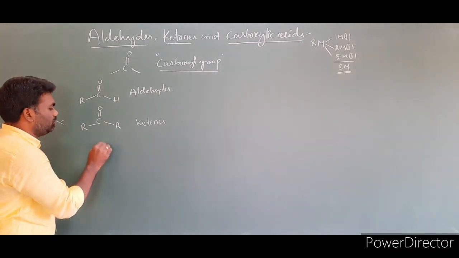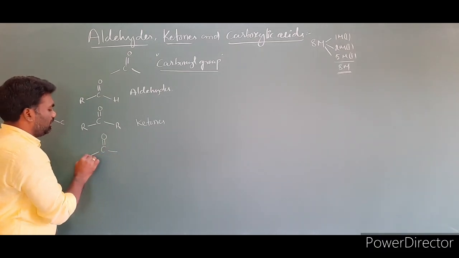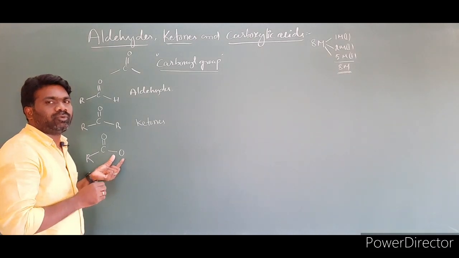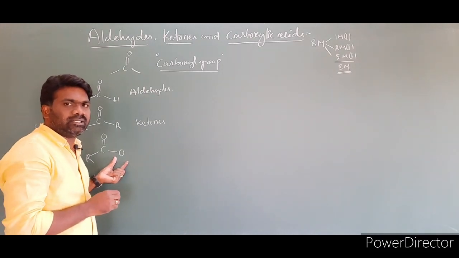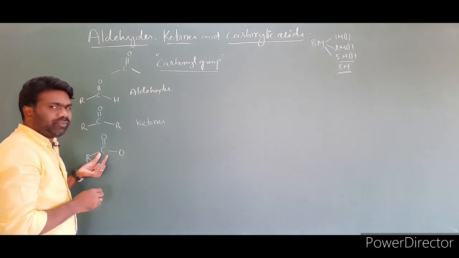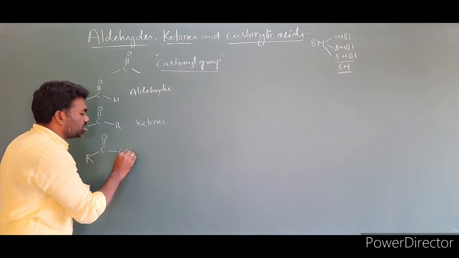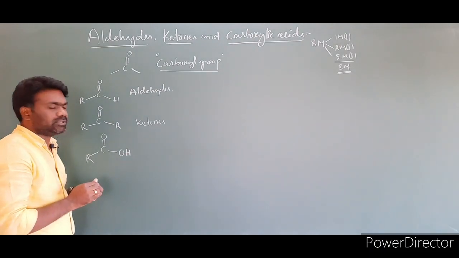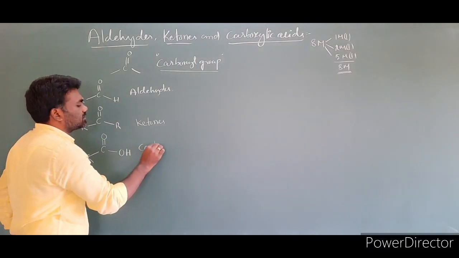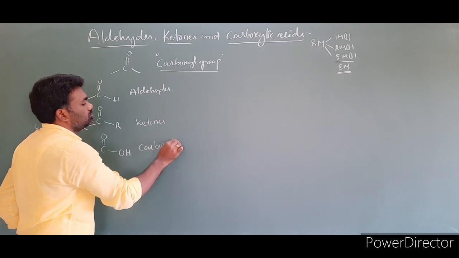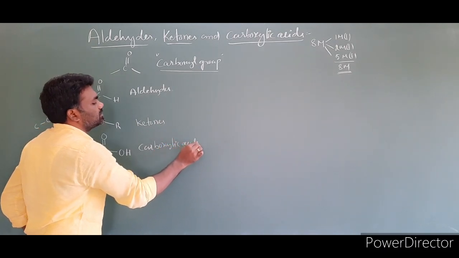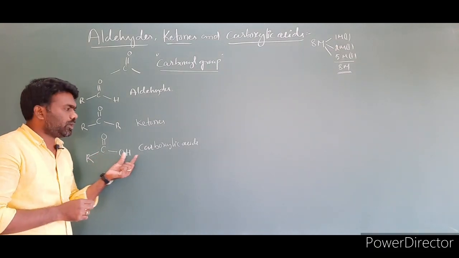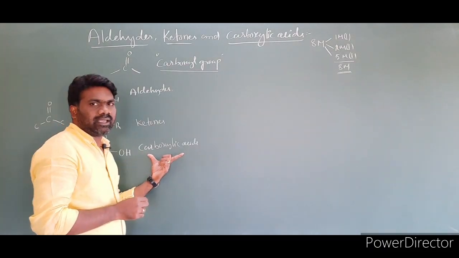When the carbonyl functional group, C double bond O, is bonded to oxygen, we call them carboxylic acids and their derivatives. If the carbonyl functional group is bonded to OH, where the oxygen is attached to hydrogen, then we call it a carboxylic acid.